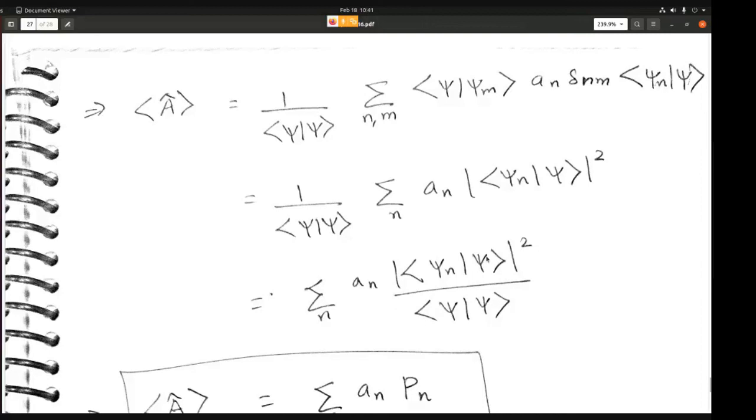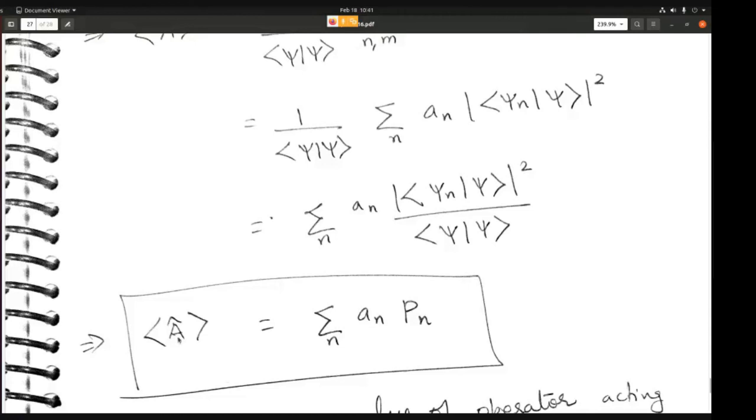This term we have already seen is nothing but your probability Pn, the probability of finding the system in the state psi n. So the expectation value of A is nothing but the summation over n of A n into Pn.